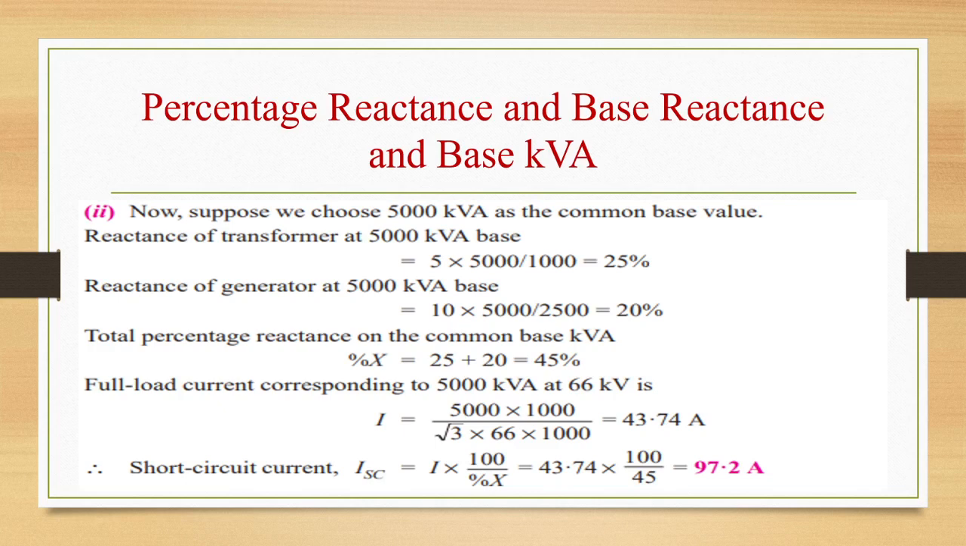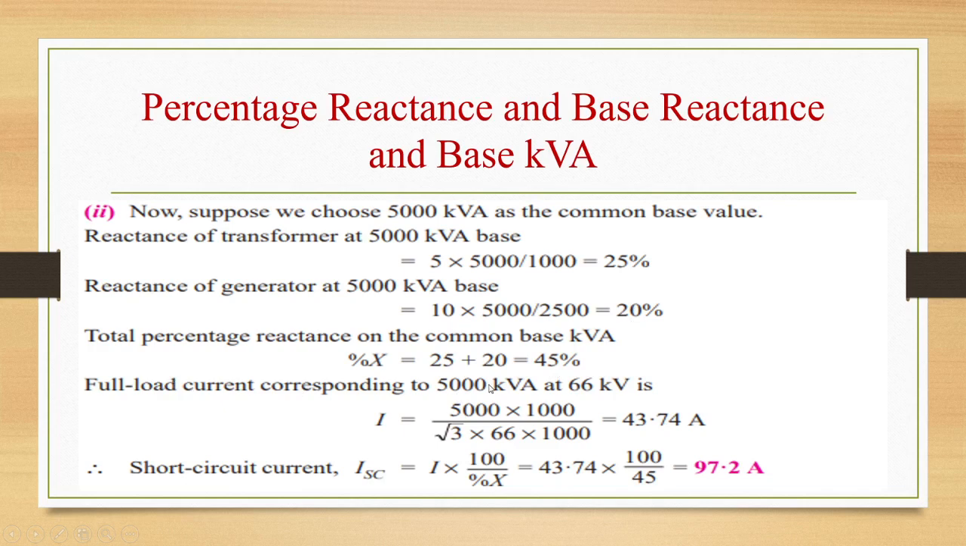Now suppose we choose 5000 kVA as the common base value. Reactance of transformer at 5000 kVA base will be equal to 5 into 5000 by 1000, that is 25%, and reactance of generator at 5000 kVA base will be equal to 10 into 5000 by 2500, that is 20%. Total percentage reactance on the common base will be 25 plus 20, that is 45%.